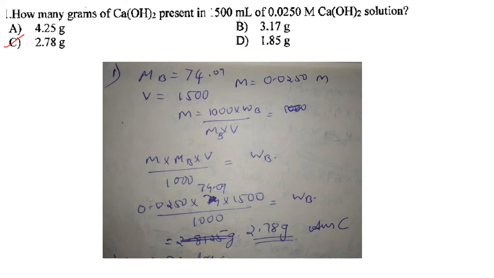So it is M into Mb into V divided by 1000, that is 0.025 into 74.09 into 1500 divided by 1000. That will give you 2.78. So the answer is option C, that is 2.78 grams.